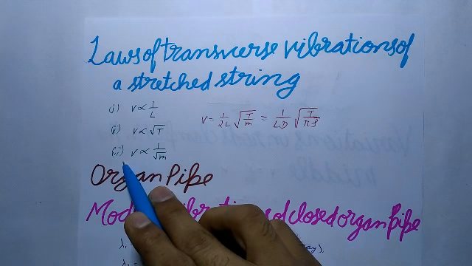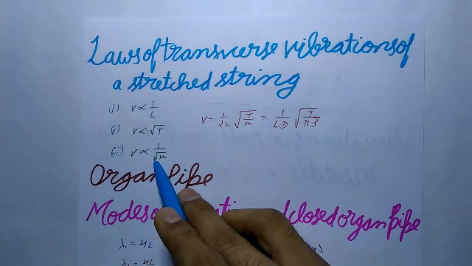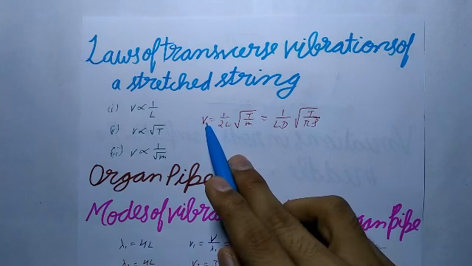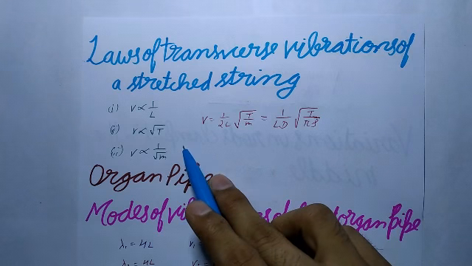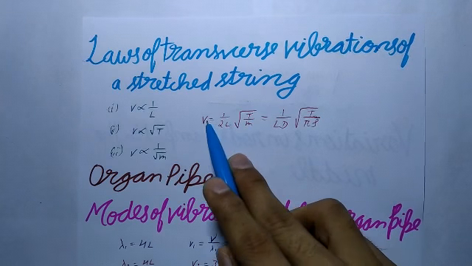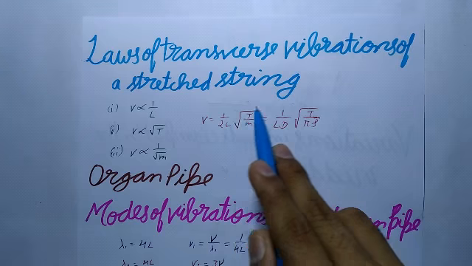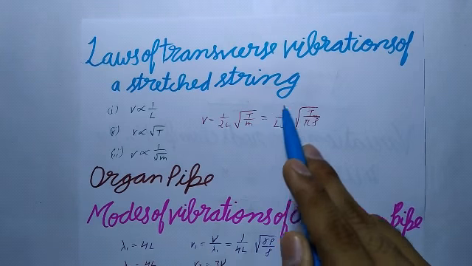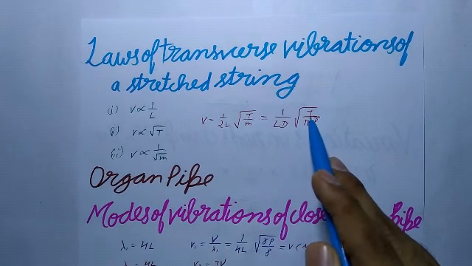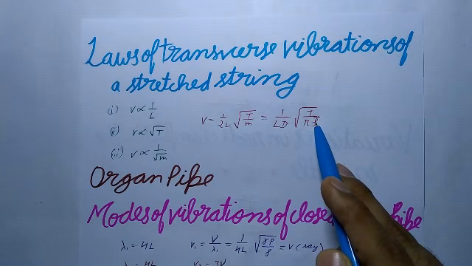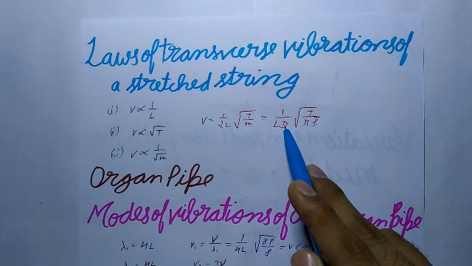And the third one is inversely proportional to the square root of its mass per unit length, and this is known as the law of mass. So on combining all these three factors, we get this equation: nu will be equal to 1 by 2L under root T upon m, which will be equal to 1 by LD under root T upon pi rho, where rho is the density and capital D is the diameter of the string.